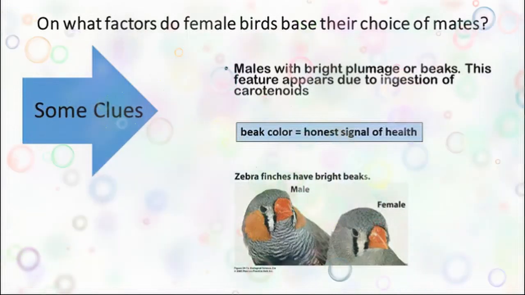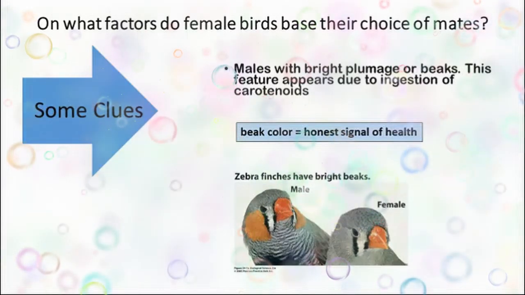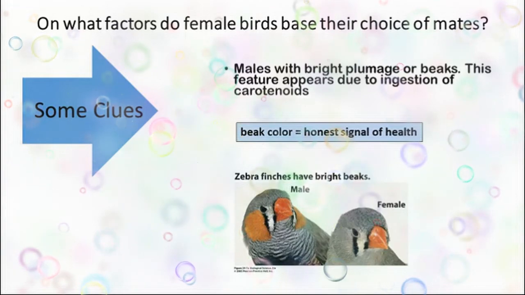So this is how the sexual asymmetry is formed and sexual dimorphism is maintained.